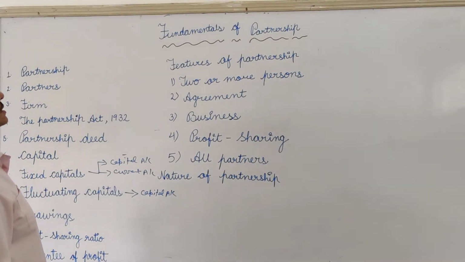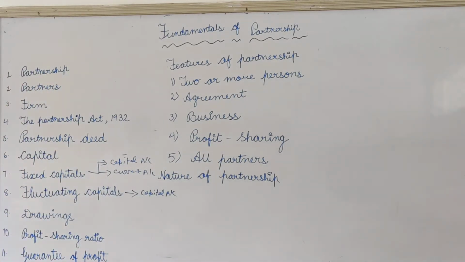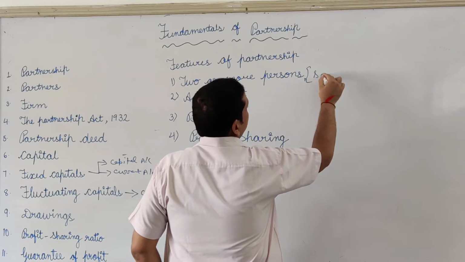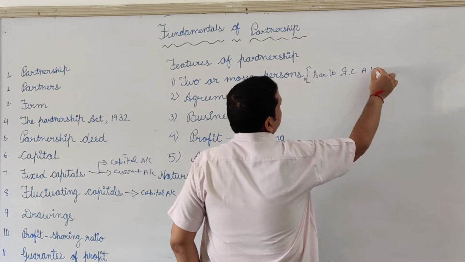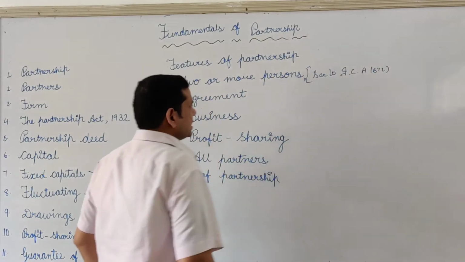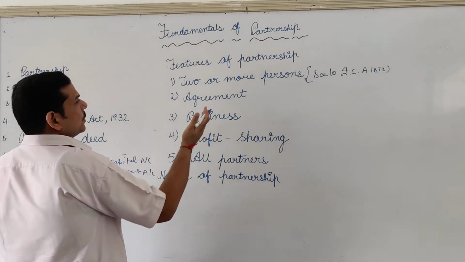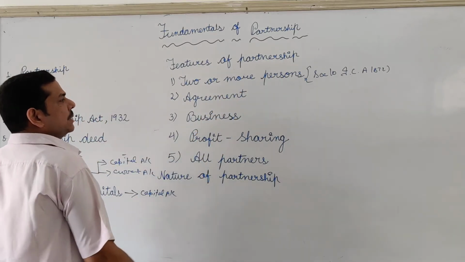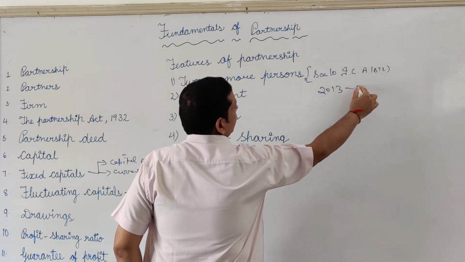Now the features of partnership. It is an association of 2 or more persons who have voluntarily joined to become partners, and they all are competent. In order to define competency, section 10 of the Indian Contract Act 1872 will apply. Definitely partnership is an extension of sole proprietorship. There shall be minimum 2 persons, and according to the latest Companies Act 2013, the maximum number of partners will be 50.